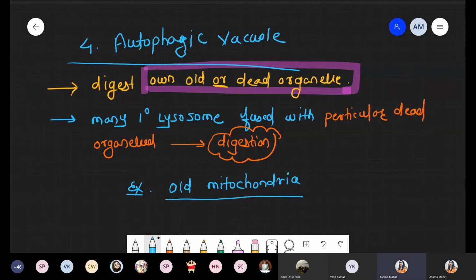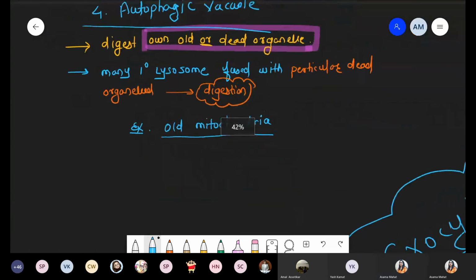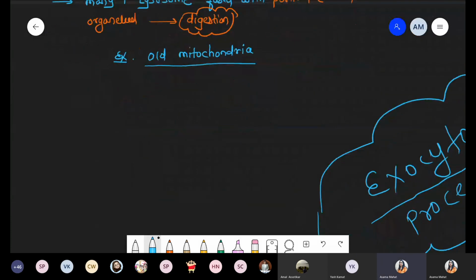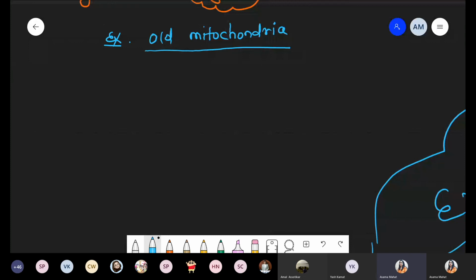Simple scenario. Now what happened? These are the conditions where we are talking about the presence of a cell. Inside the cell, so many mitochondria are present, but mitochondria have a specific lifespan. After that lifespan, it is converted into a dead part, or an old part. Now what happened? ये organelle है.